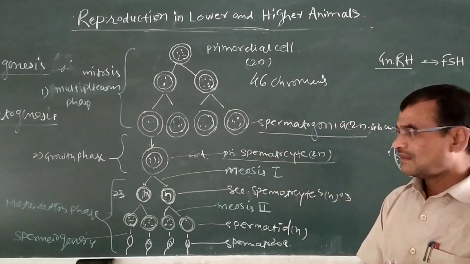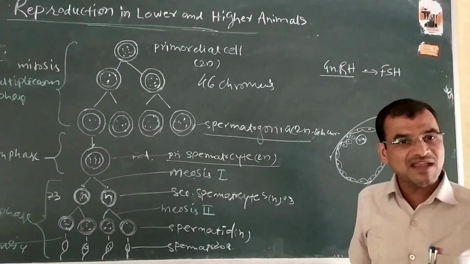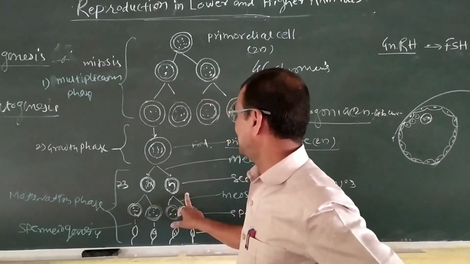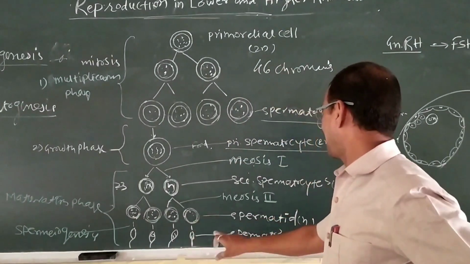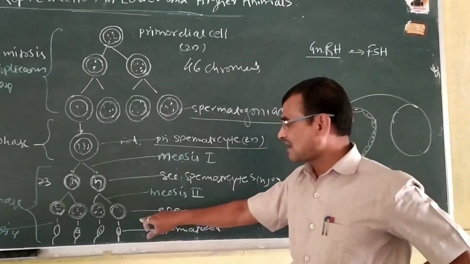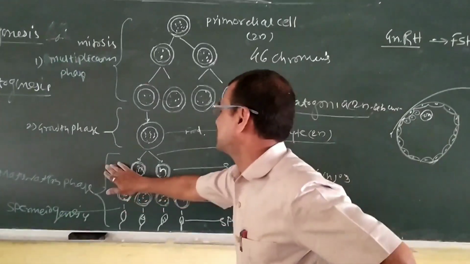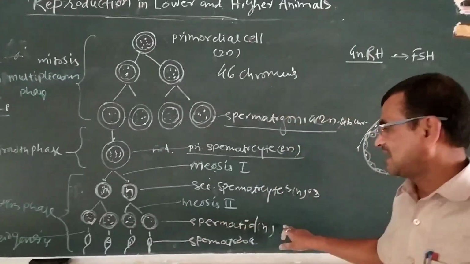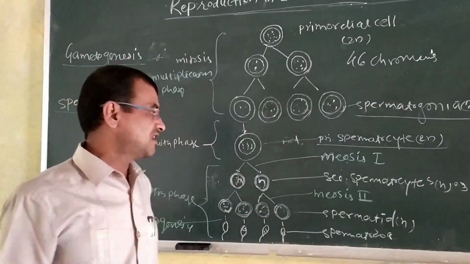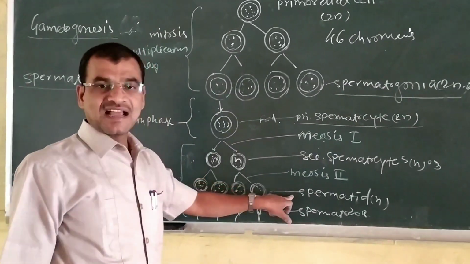After that, the secondary spermatocyte undergoes the second meiotic division and produces four haploid spermatids. Spermatids are also haploid. Haploid means it contains a single set of chromosomes, that is 23 chromosomes are present in the spermatid, and these spermatids are non-functional and non-motile.